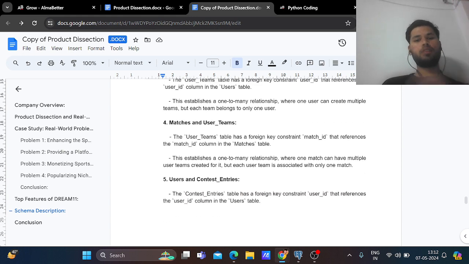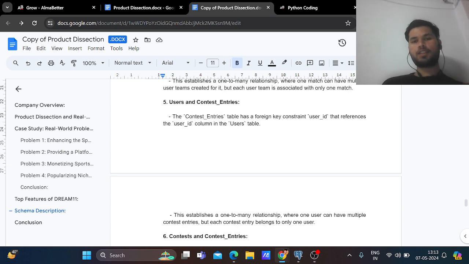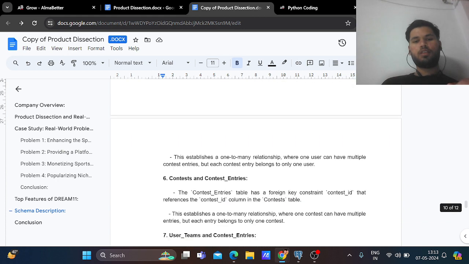There is also matches and user teams, referencing the match ID column. So it also establishes a one-to-many relationship. One match can have multiple user teams, but each user team is associated with only one match. Users and contest entries is also a one-to-many relationship. One user can have multiple contest entries, but each contest entry belongs to one user.